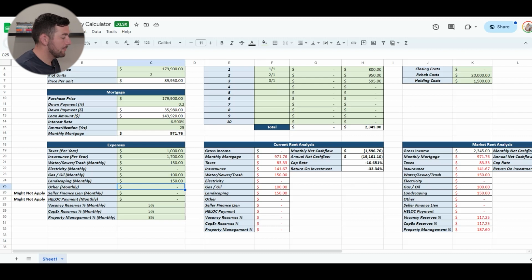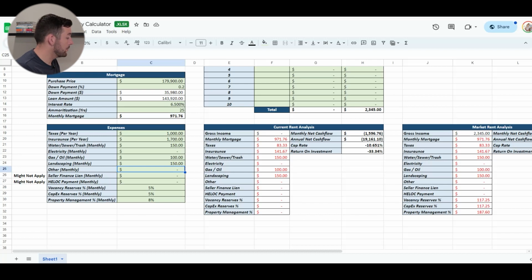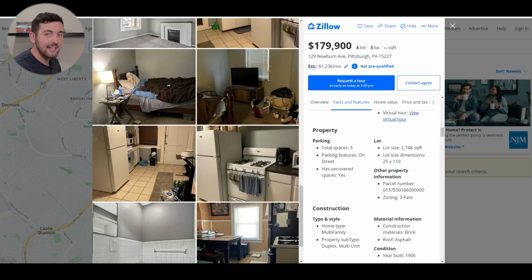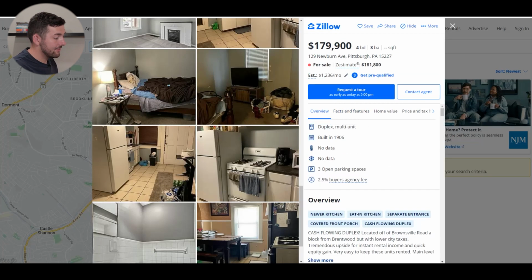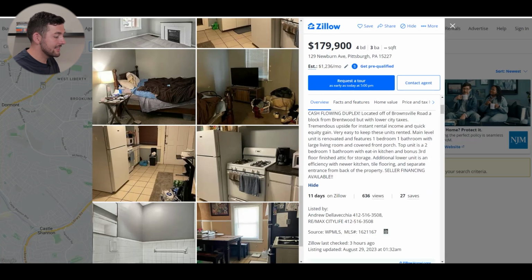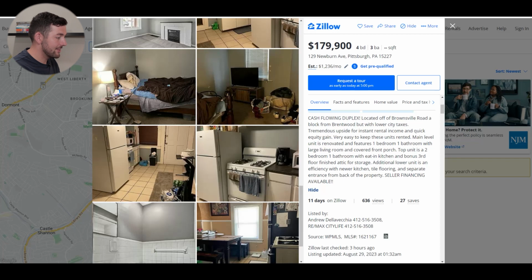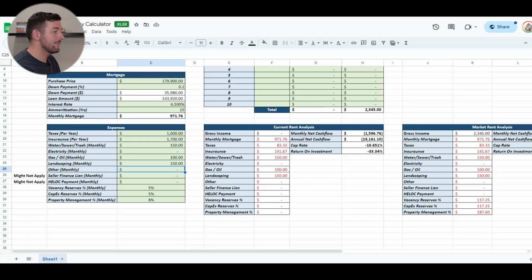Other monthly expenses, we really shouldn't have any. Now I do have information in here for a seller finance if you get creative. Funny enough, this property actually says in the information that seller financing is available. So if you wanted to go that route, you could definitely do it and put that information in here, and you'll be able to work the numbers, make sure you're getting a good deal. But what we'll do is go down to the next, HELOC payment. If you use part of a HELOC in order to purchase this, I put that in there as well.